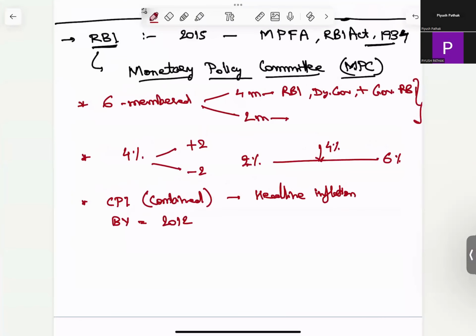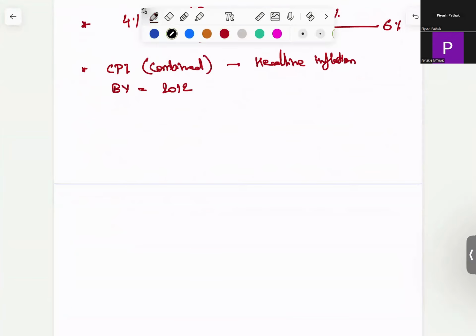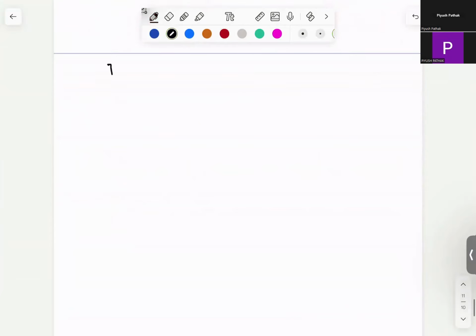Now, one last concluding note on inflation, as a topic is now over. The concluding note is the trade-off between inflation and growth.